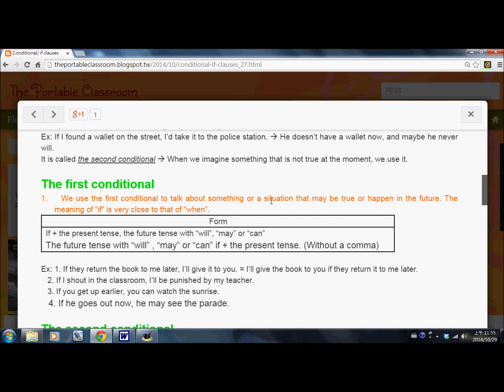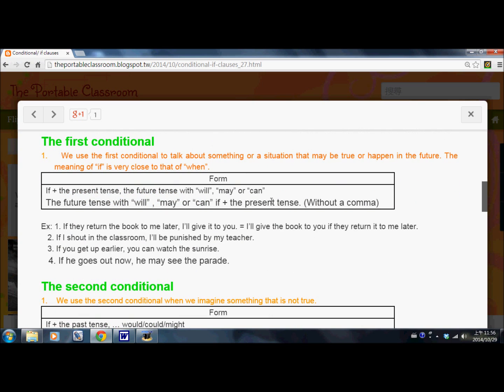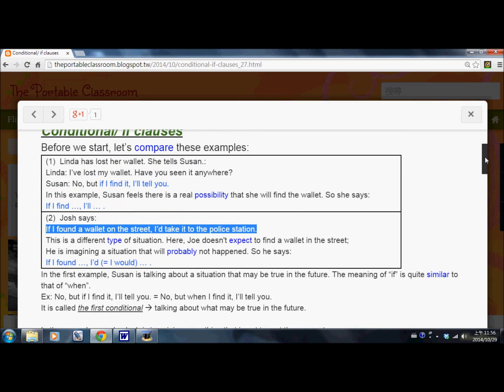All right? So let's talk about the first conditional. The first conditional is very easy. The first conditional, we use it to talk about something or a situation that might be true or happen in the future, just like the first example that we talked about. The meaning of if is very close to that of when. So take a look at the first example. If I find it, I will tell you. I can also say, when I find it, I will tell you. It's very similar. I use it to talk about something that will or maybe, possibly will happen in the future.